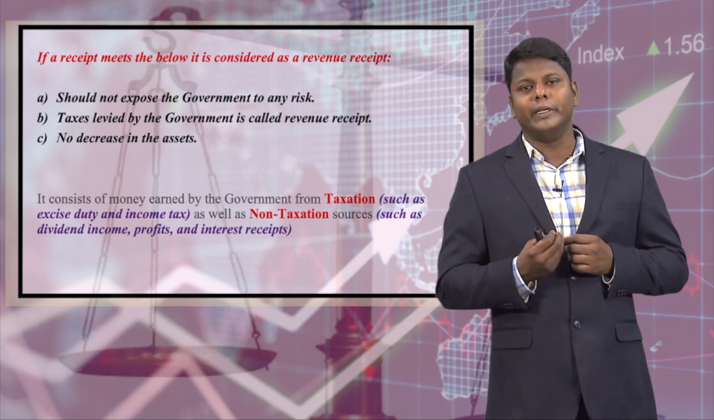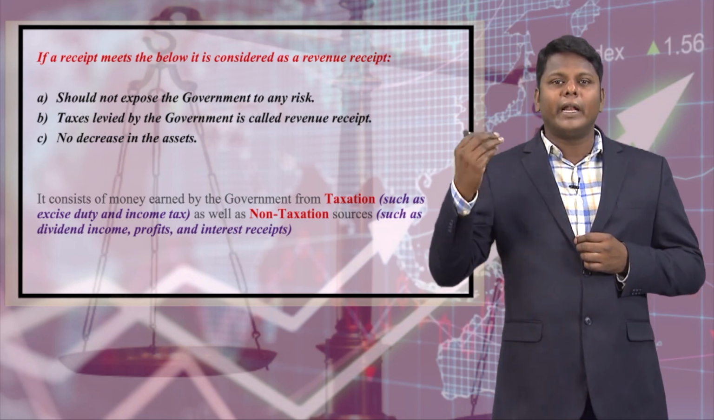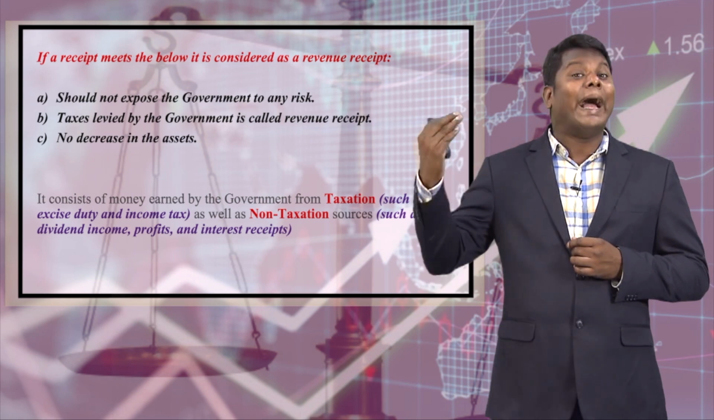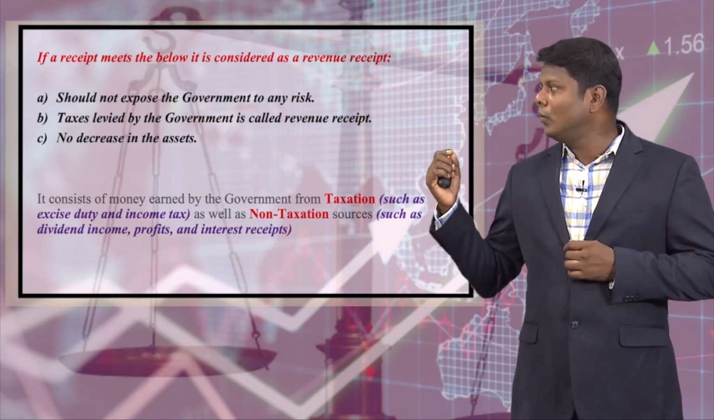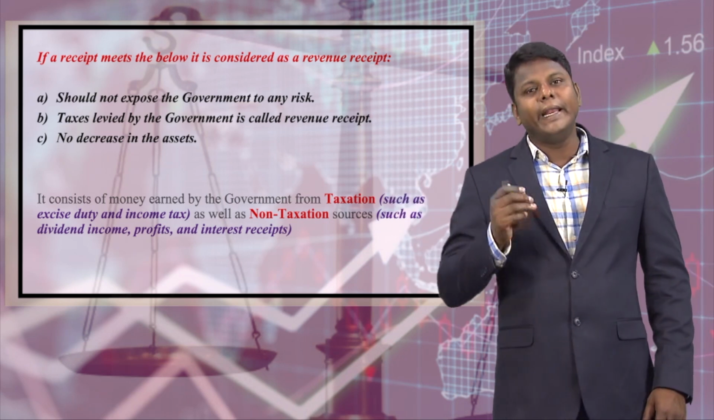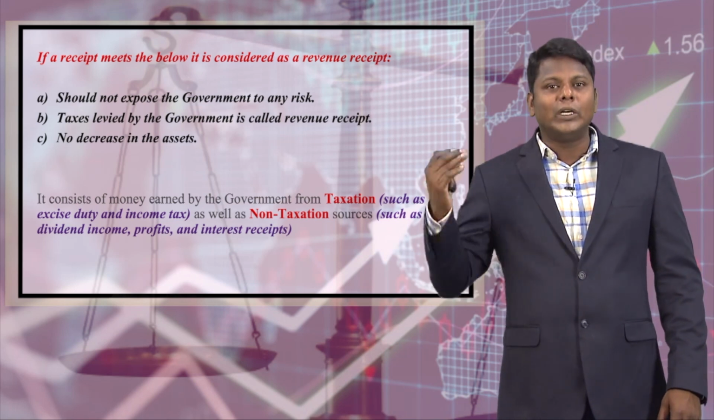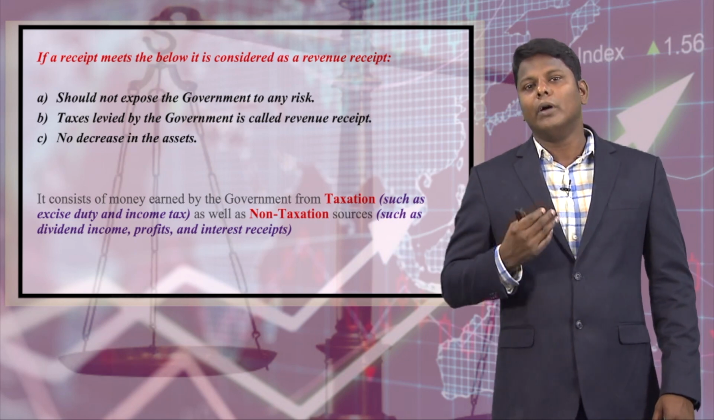If risk is involved, what will happen? If public sector undertakings are not able to make any profit, it directly affects the asset, which means capital expenditure. So, point number 1. Point number 2 is taxes levied by the government is called revenue receipt. Any taxes, whether direct tax or indirect tax, levied by the government, go to the treasury of the government, which will be considered as a revenue receipt.